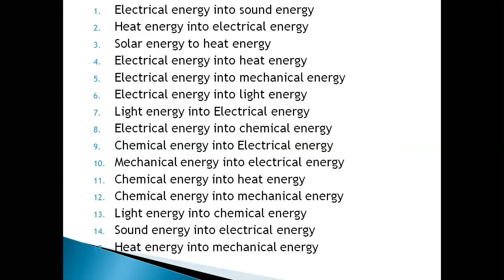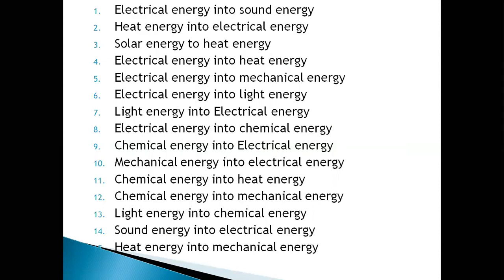Next one, we have electrical energy into chemical energy. See, when we charge a battery, what happens? The electrical energy is converted into chemical energy, which is stored in the battery. In a battery, the electrical energy is stored in the form of chemical energy. So next one is chemical energy into electrical energy. When you charge, the electrical energy is converted into chemical energy. But when the battery discharges, what happens? Chemical energy is converted into electrical energy.